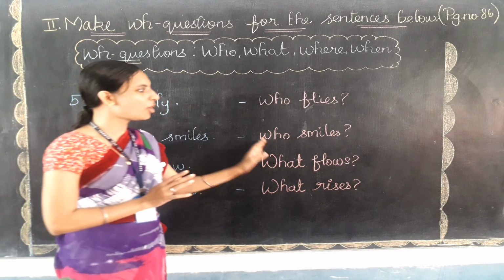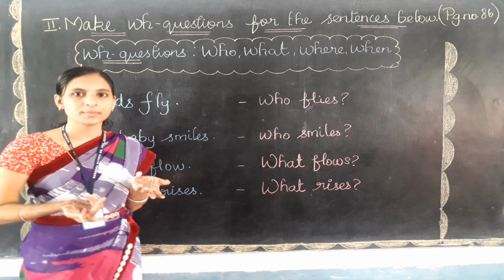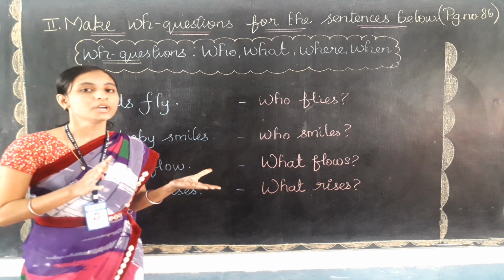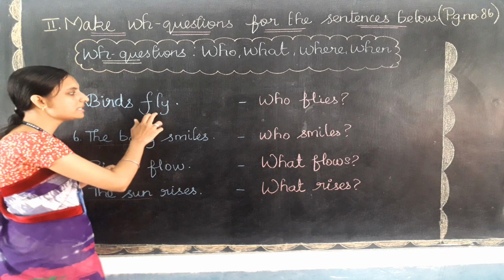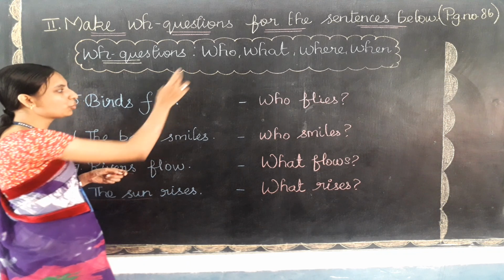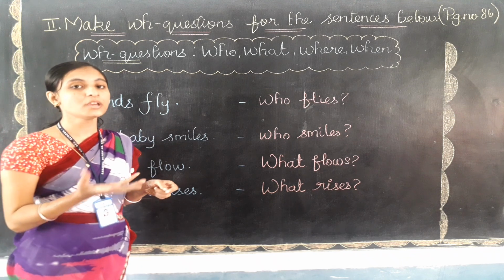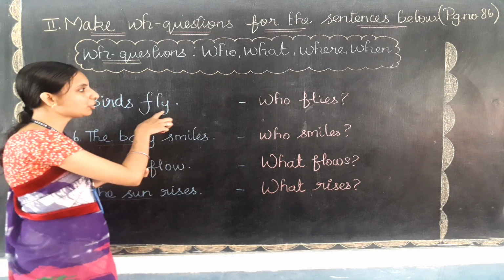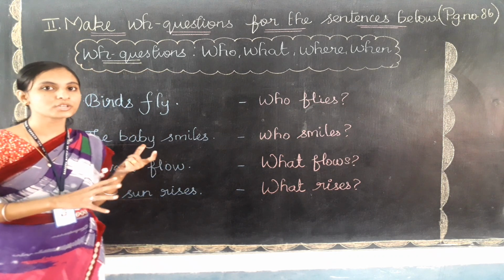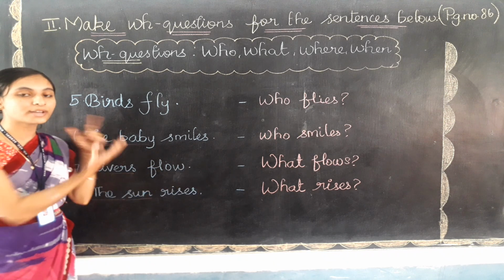Are you clear, children? See, now all these questions are very suitable for these answers also. So when we are framing a question for this simple sentence, you need not use any auxiliary verb, that is the "do" form verb. Directly you can use this word as the verb itself. For example, "who fly". Now we are going to frame a question on the simple present, meaning we need to use simple present only. And for which word are we going to frame a question? For the subjects only. Here all the questions were made for the subject only.